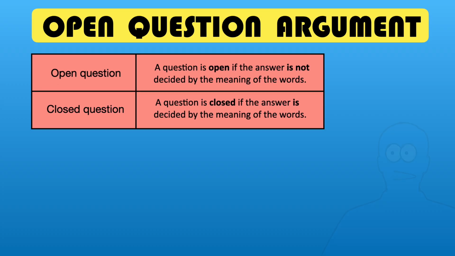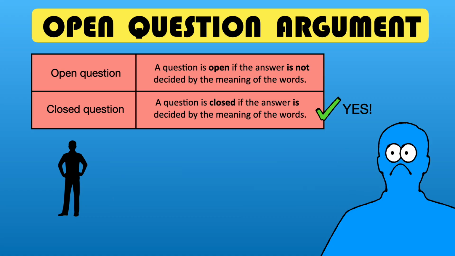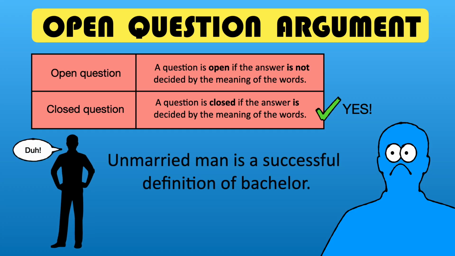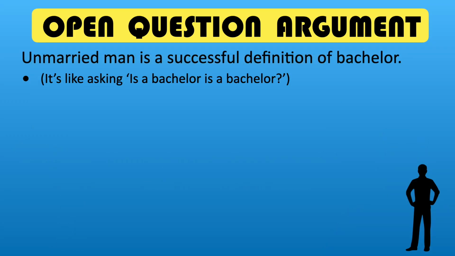For example, is that bachelor an unmarried man? This is an example of a closed question. If we understand what the words mean, there can only be one answer: yes. In fact, it doesn't really make sense to even ask the question. Bachelor and unmarried man mean the same thing. This is because unmarried man is a successful definition of bachelor. So to ask it is just like asking, is a bachelor a bachelor? There is no doubt, there is no ambiguity. It is a closed question.